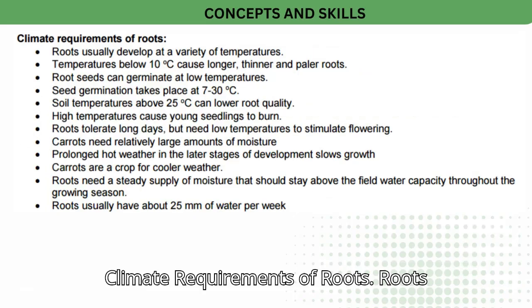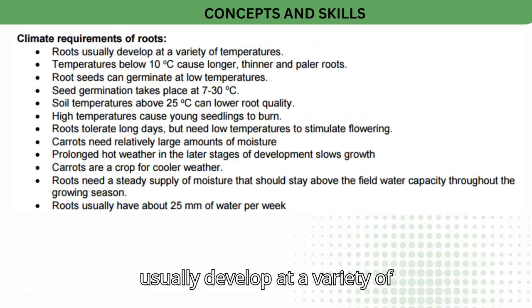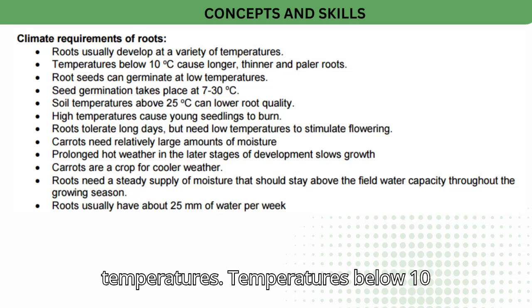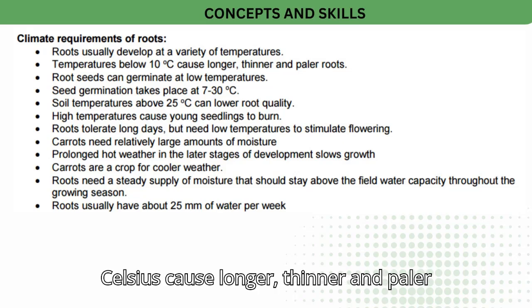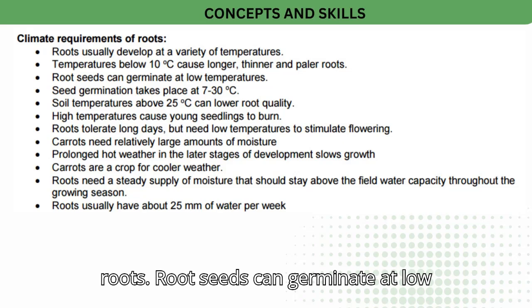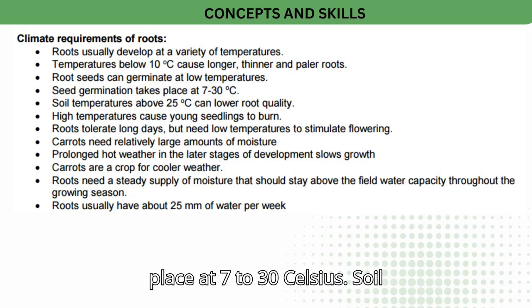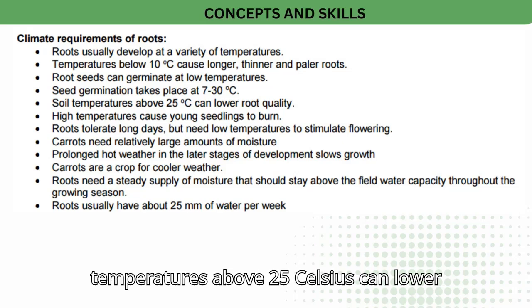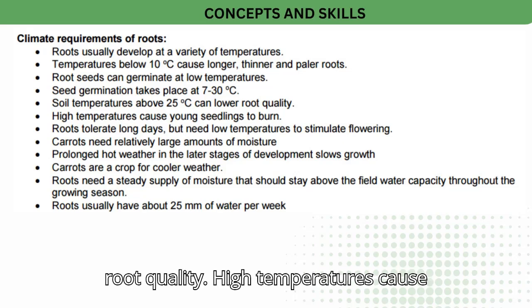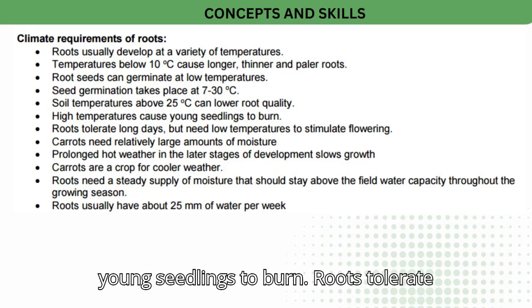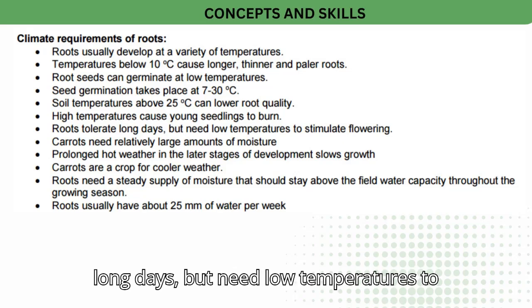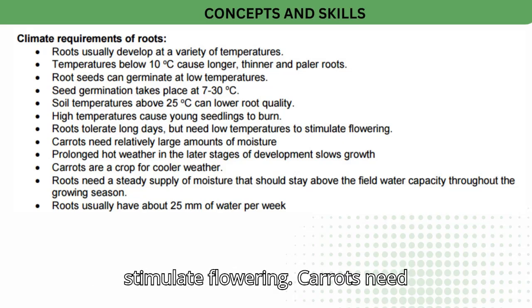Climate requirements of carrots. Carrots usually develop at a variety of temperatures. Temperatures below 10 degrees Celsius cause longer, thinner and paler roots. Carrot seeds can germinate at low temperatures. Seed germination takes place at 7 to 30 degrees Celsius. Soil temperatures above 25 degrees Celsius can lower root quality. High temperatures cause young seedlings to burn. Carrots tolerate long days, but need low temperatures to stimulate flowering.